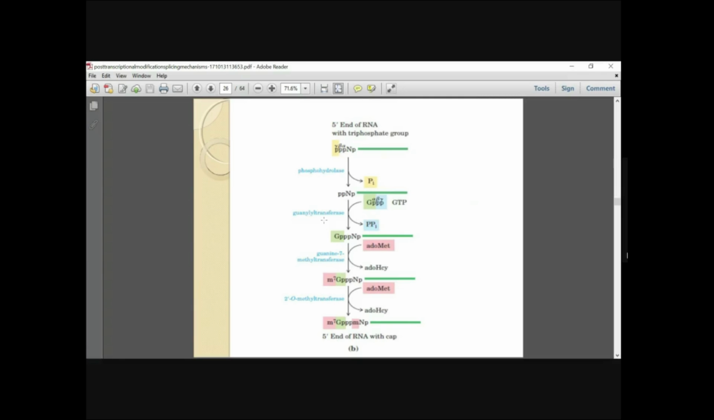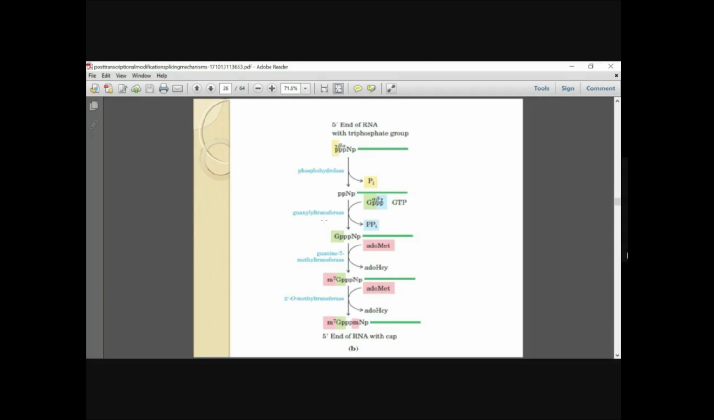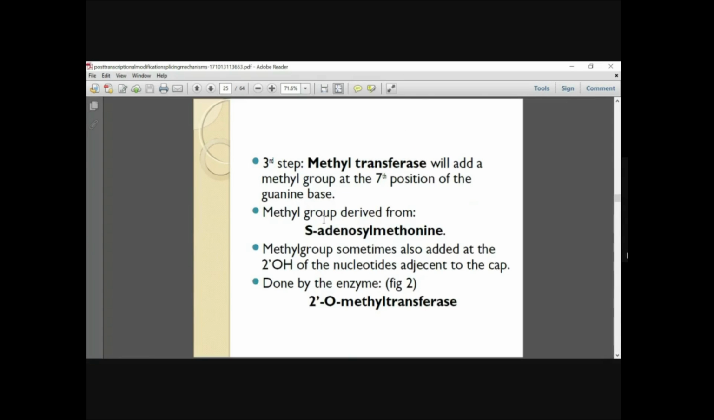So PPi, that is two phosphate bonds, will then be removed. Then this guanine 7-methyl transferase will add a methyl group at the 7th position of the guanine base. If you know the structures of adenine, guanine, cytosine, thymine, and where the 7th carbon atom is, then you will know that at the 7th position of the guanine base the methyl group will be added.